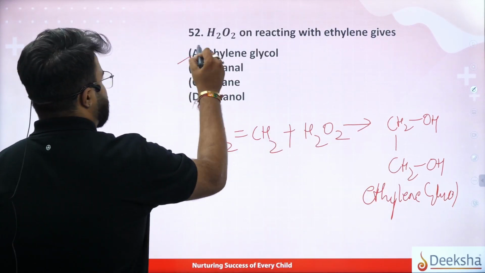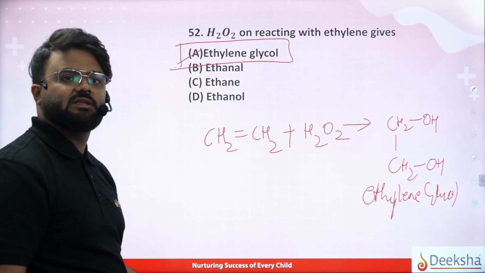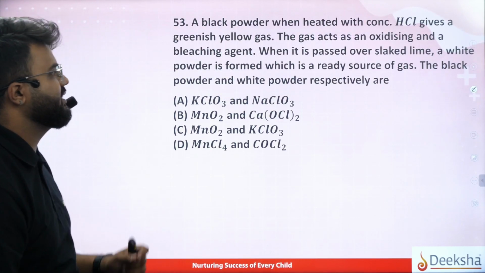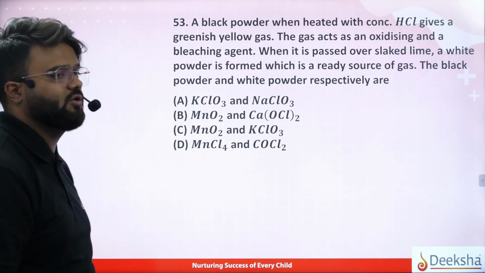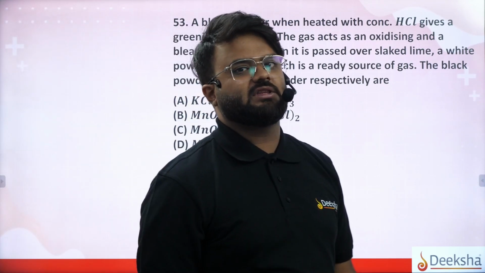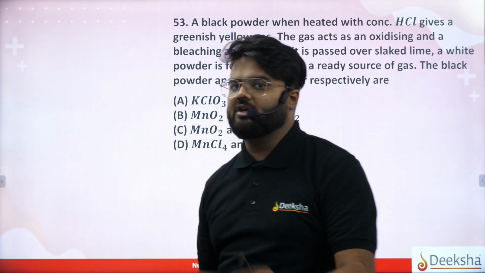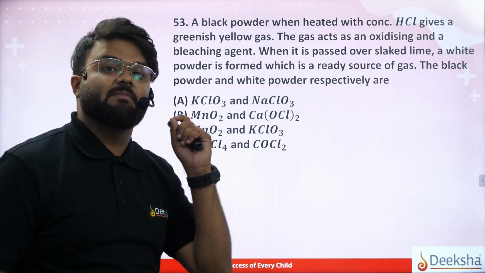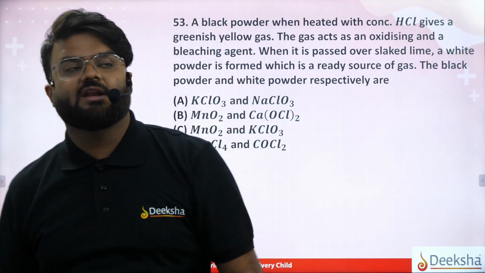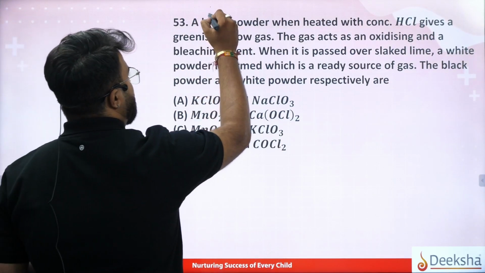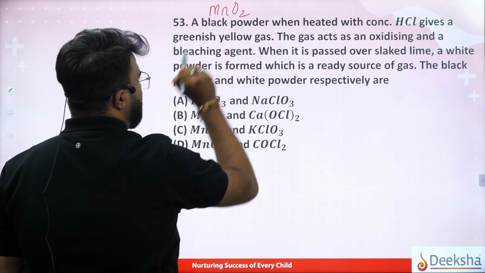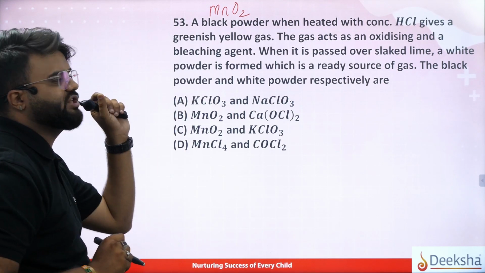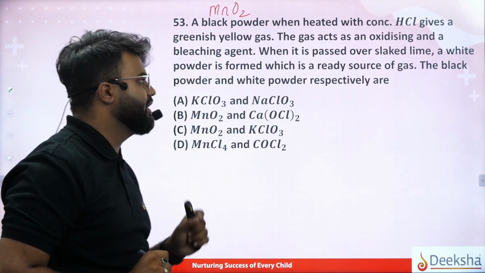So your option A is your correct answer, that is ethylene glycol. Okay, coming back to 53, a black powder when heated with concentrated HCl gives a greenish yellow gas. When does it give a greenish yellow gas? What have we studied? It is nothing but manganese oxide, that is MnO2, which when heated with concentrated HCl gives a greenish yellow gas.